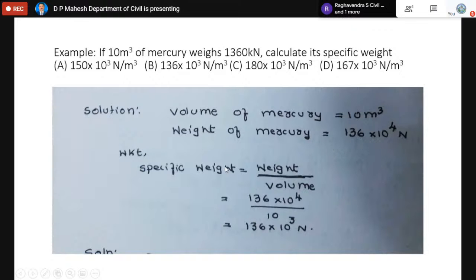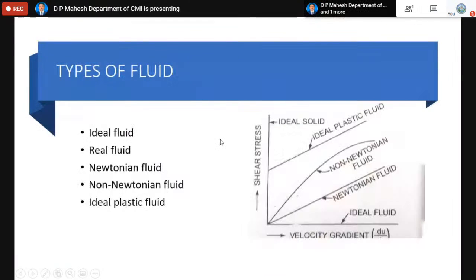So now, how to find the specific weight? Specific weight is the weight to volume ratio, because you have this much weight not in 1 cubic meter, but in 10 cubic meter. If you divide by 10, automatically you will get the specific weight or weight density of the mercury, that is equal to 136 into 10 to the power 3 Newton per cubic meter.